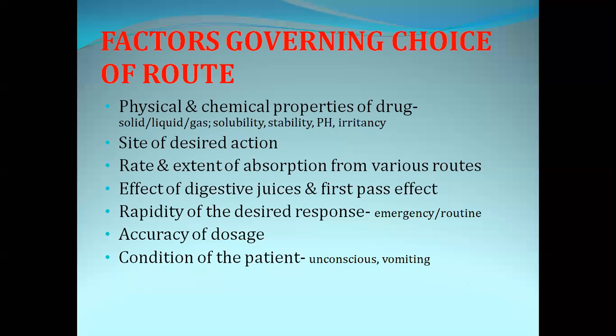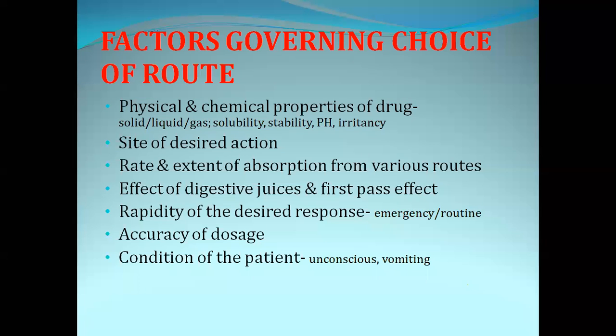Next one is rapidity of desired response. As I said earlier, absorption requires time. So if the drug is given by the oral route, it requires time to show action. If we administer the drug by the intravenous route, this drug will directly enter into the systemic circulation and it will show the response immediately. Depending on the rapidity of desired response also, we choose the route of drug administration. And next, accuracy of the dosage.